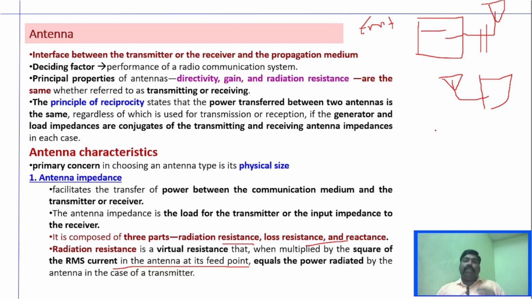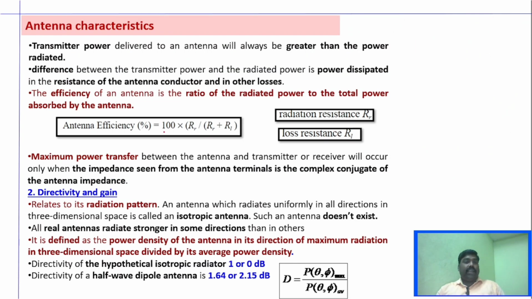And this antenna power can be of two. One is radiated power, another one is loss power, which can be also called as loss resistance, right? Loss reactance. You can see here that the transmitted power delivered by an antenna should be always greater than the power radiated, which means you have an antenna, right? Consider this as an antenna. Whenever you supply current, the amount of power which you deliver, the current, right, it will absorb the current and it will radiate the electromagnetic waves, right?